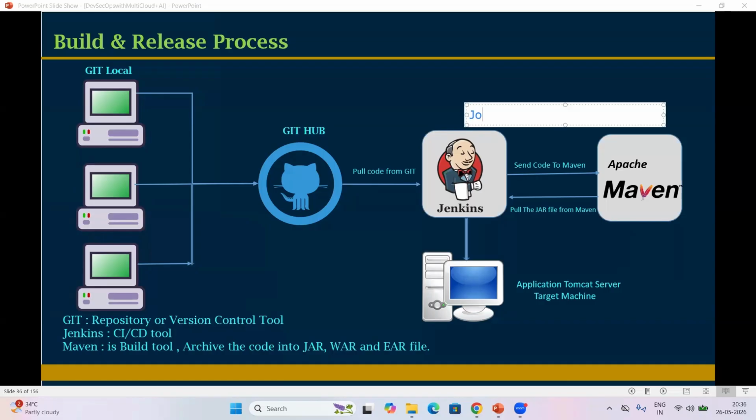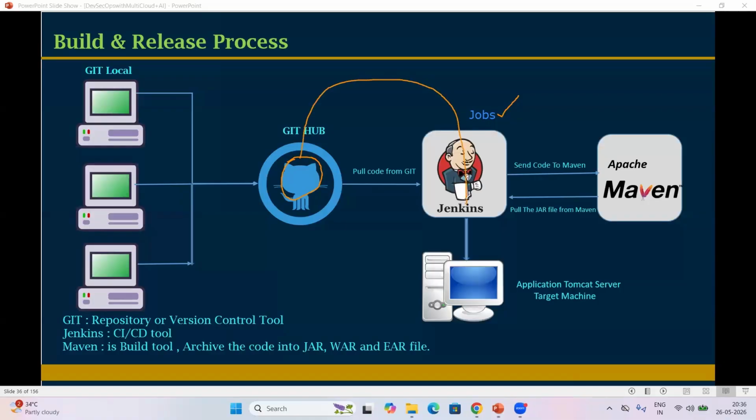Here we prepare the jobs. In Jenkins, we prepare the jobs and we trigger the jobs. Once we trigger the job, whatever code we have here will be pulled from GitHub to Jenkins. GitHub will not push any code. Jenkins pulls the code.